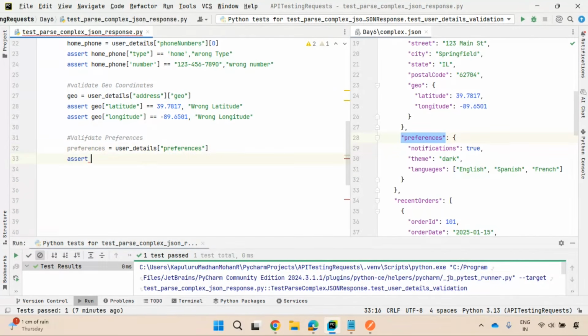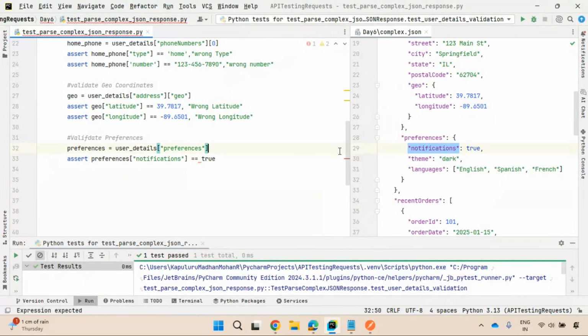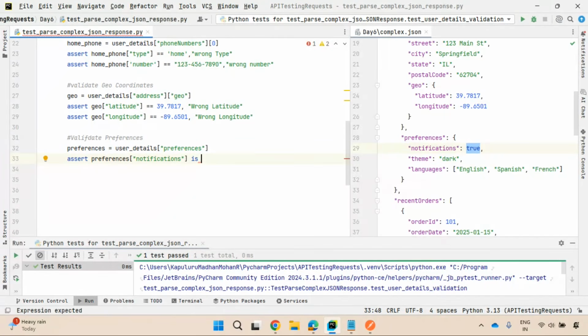I'll do assertions. Assert preferences of notifications, which is a key. I need to get the value of the key and check whether it is equal to true or not. Here in the JSON response you have true, but in Python you don't have it as lowercase true. So you can go for the is operator, a special operator: is True instead of the small true.